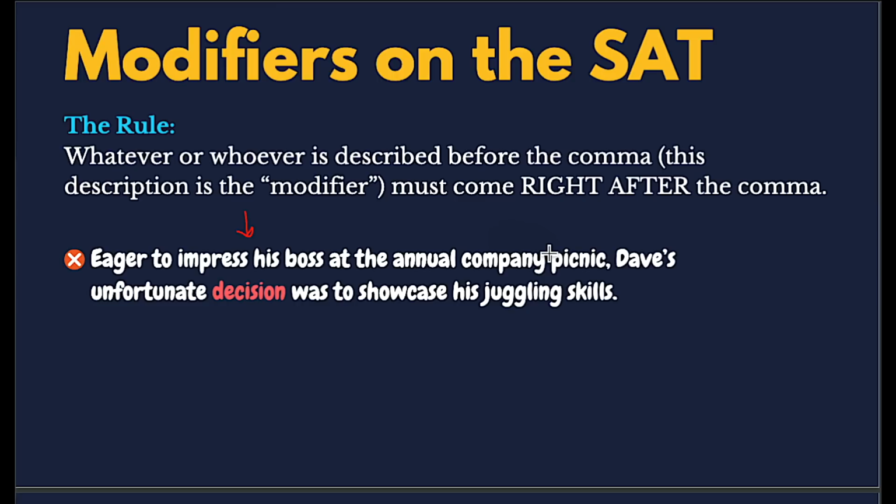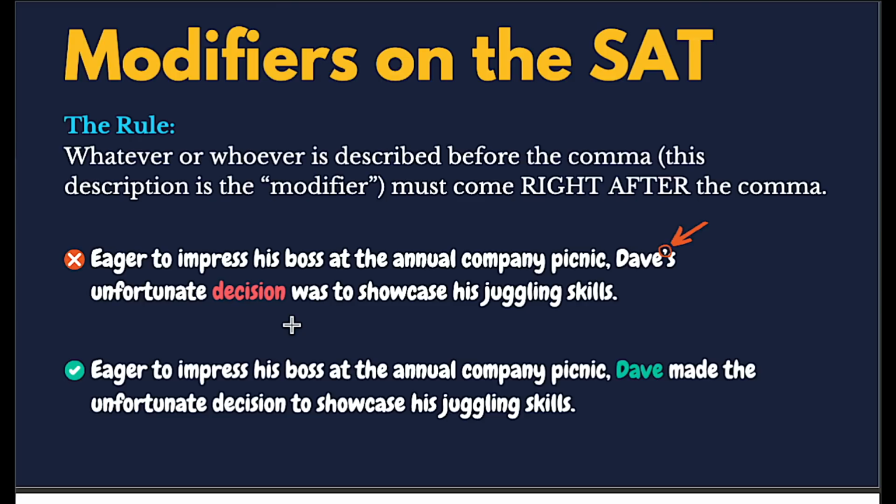And I know what you're thinking. What the heck, man? Dave does come right after the comma, right? No, there's an apostrophe here, meaning that the actual main subject is going to be his unfortunate decision. His decision was not eager to impress his boss. So for that reason, this sentence would actually not work.